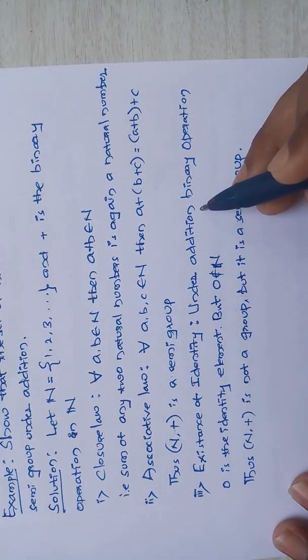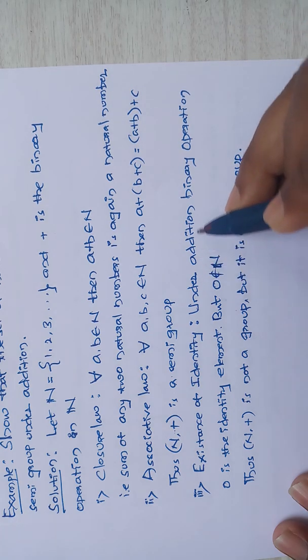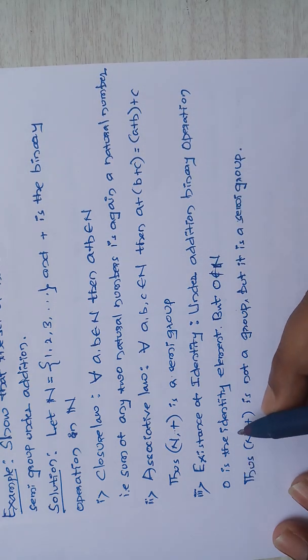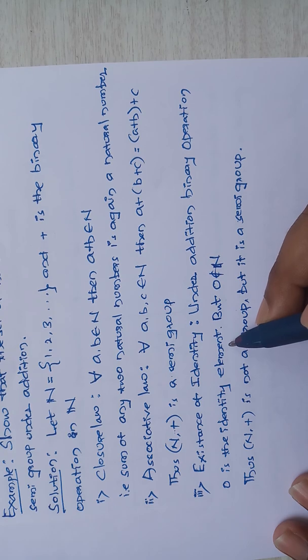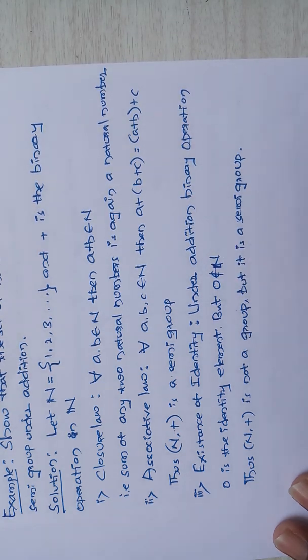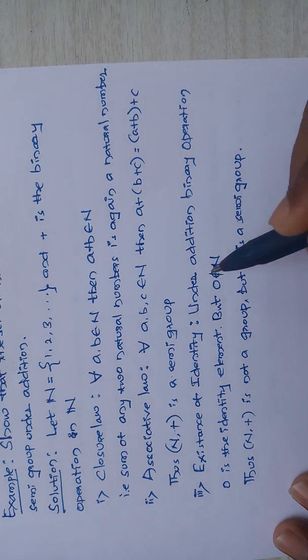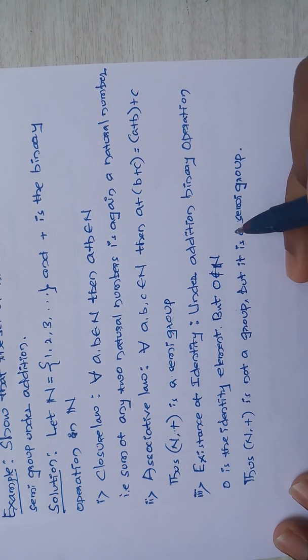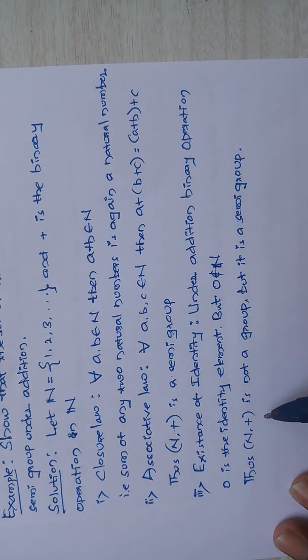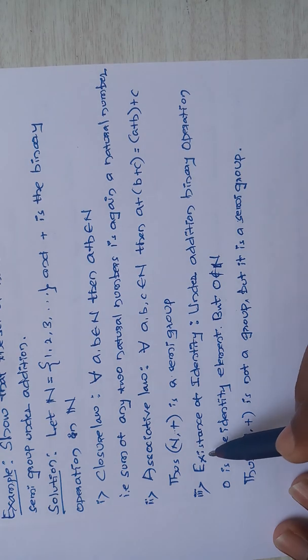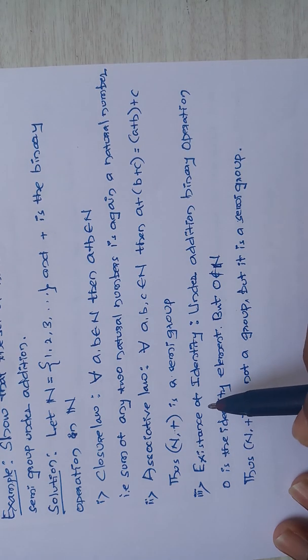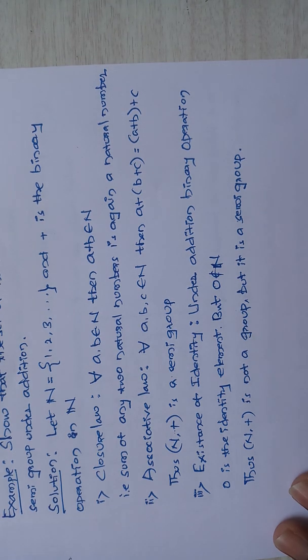Under the addition binary operation, 0 is the identity element, but 0 doesn't belong to N. So here your existence of identity fails. Therefore (N, +) is not a group. You don't worry about the fourth property, since the third property is not satisfied. So we can directly say (N, +) is not a group, but it is a semigroup.